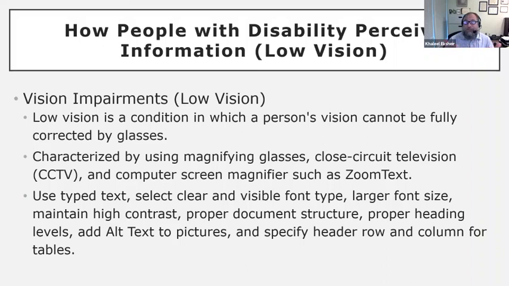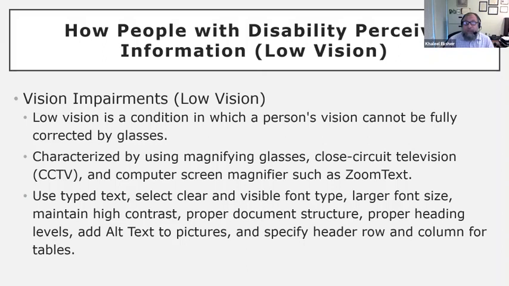Cell phones these days come with a built-in magnification. So it is now an assistive technology. If they are using a computer, they normally use magnification software. Sometimes it comes built-in, like in Windows and in Mac. There's also third party software like ZoomText where you can zoom in and have text read aloud as well.